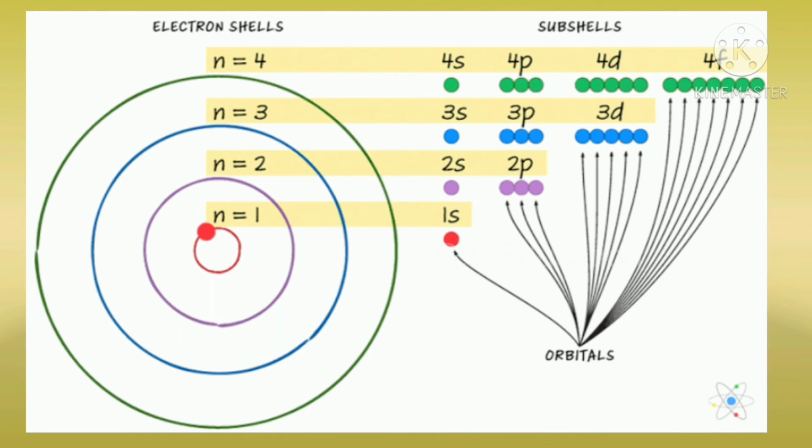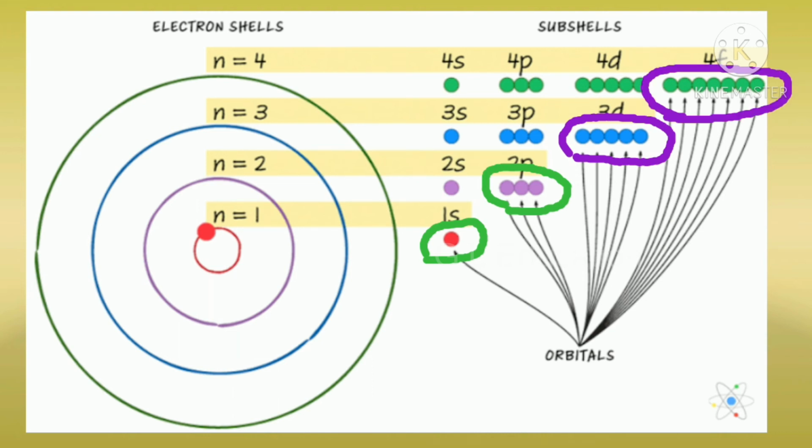The maximum number of electrons in subshell S is 2, that is 1 pair of electrons. The maximum number of electrons in subshell P is 6, that is 3 paired electrons. The maximum number of electrons in the subshell D is 10, that is 5 paired electrons. The maximum number of electrons in the subshell F is 14, that is 7 paired electrons.